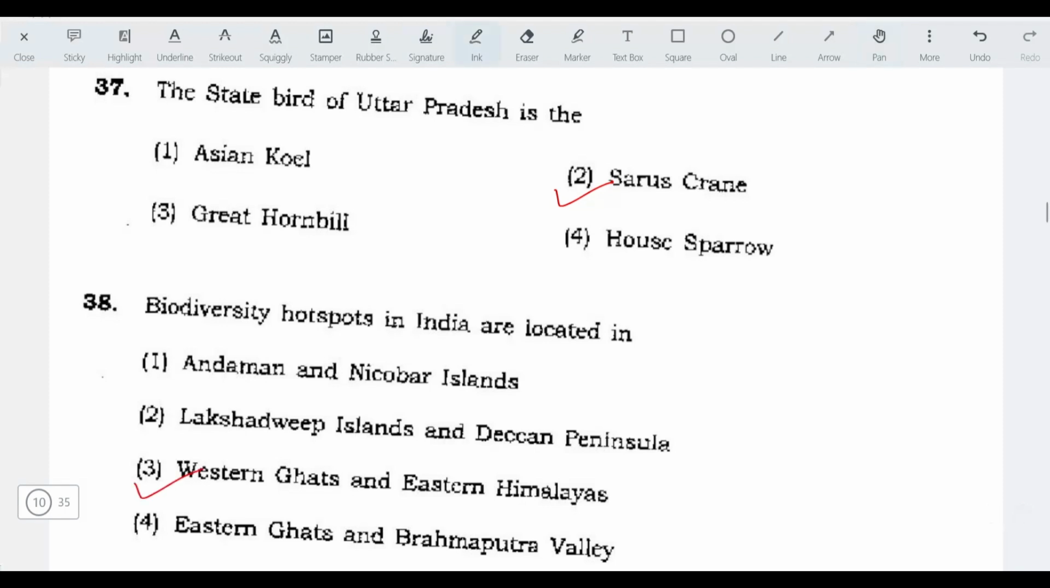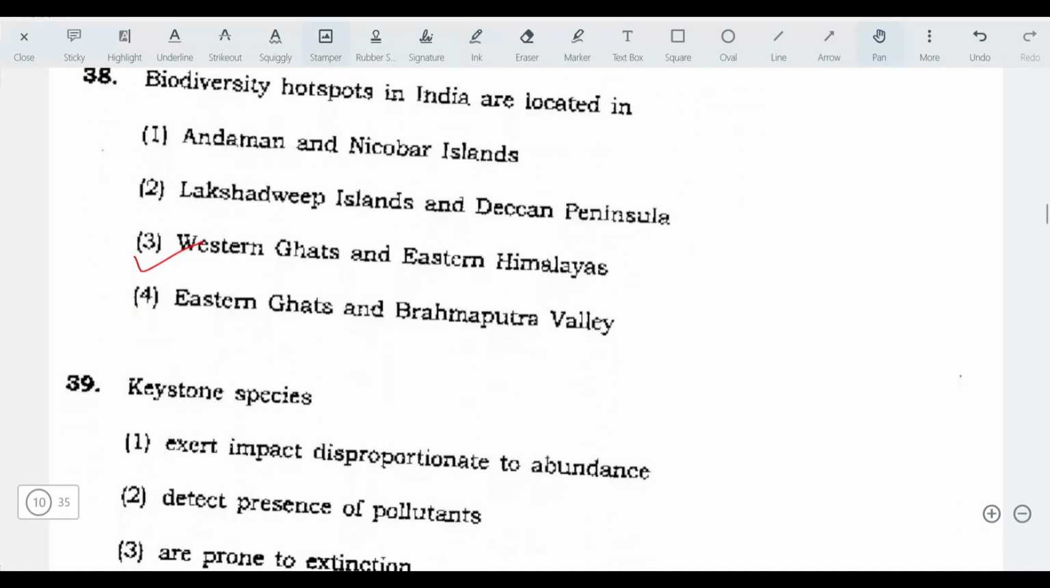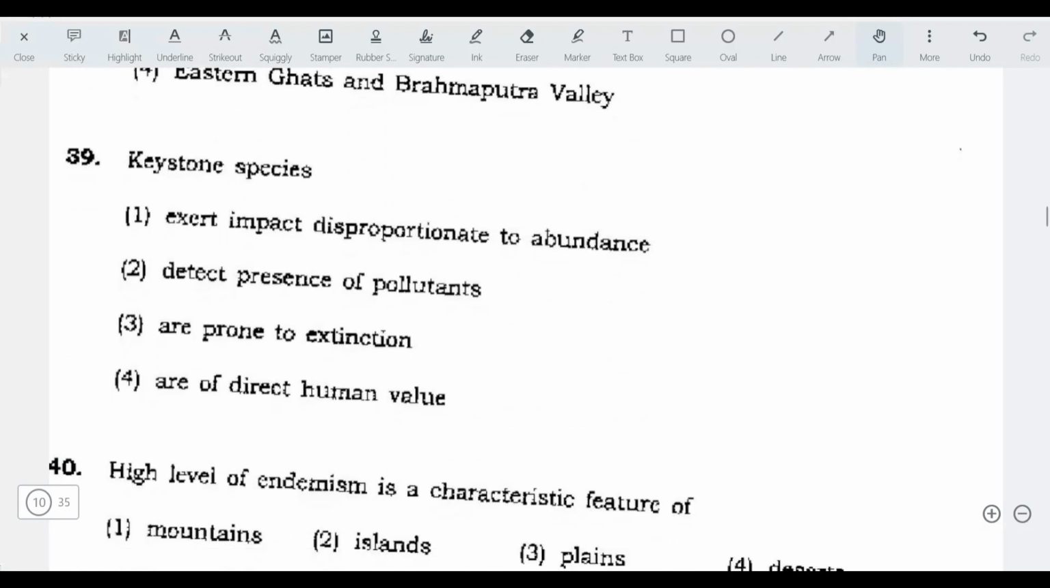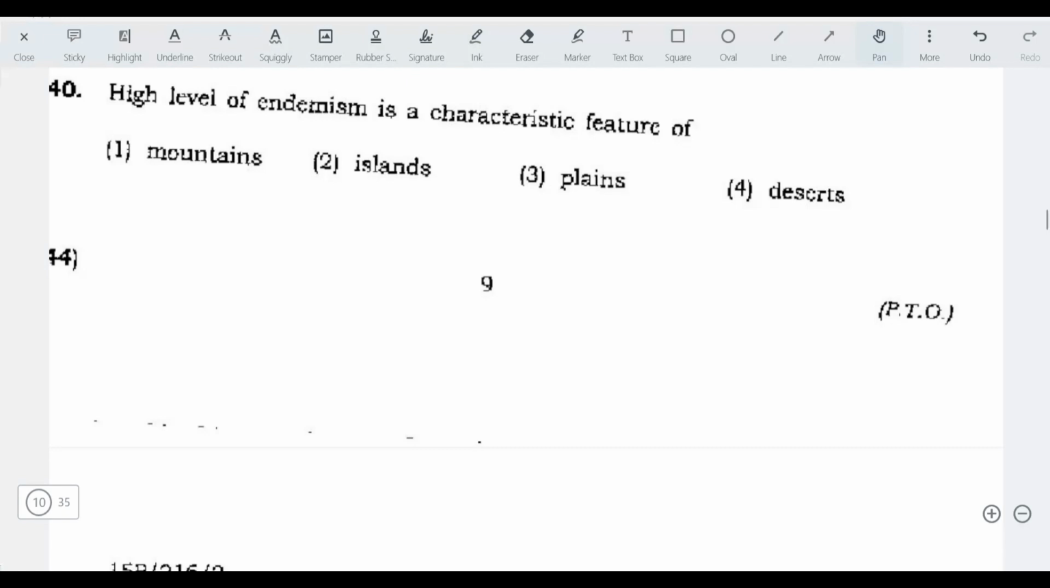The answer here is Western Ghats and Eastern Himalayas. These both are rich in biodiversity. They have rich endemic fauna as well as flora. Next, keystone species. They exert impact disproportionate to their abundance. Okay, so keystone species, although they are few in number, their impact is very large. Disproportionate.